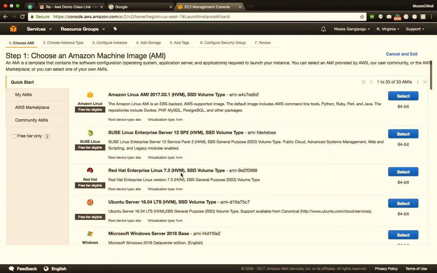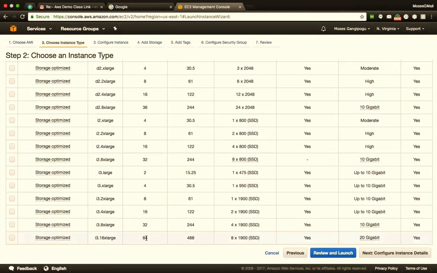So there are many massive servers that you can select out of it. For our purposes, we'll select the T2 micro that is under the free tier eligibility, and then we'll click on next. Here is the place where I'll select how many servers I want. Let's say if I want 10 of such servers, I'll select 10. If I want 100 of such servers, I'll just go ahead and select 100. As of right now, let's say that I want only one of these servers, I'll select one. The rest of all of these options are networking related options, how to create a VPC and stuff like that. This is something that we'll talk about later.